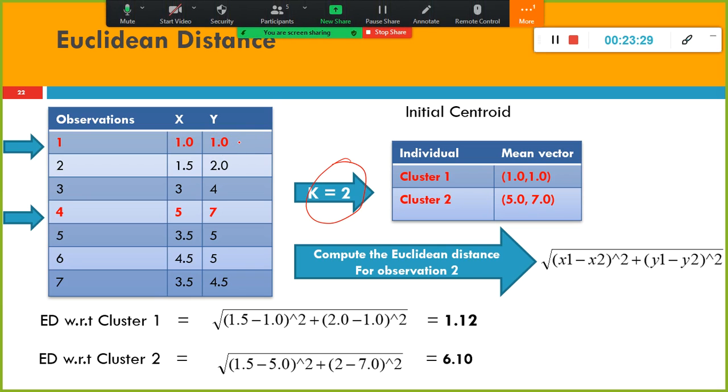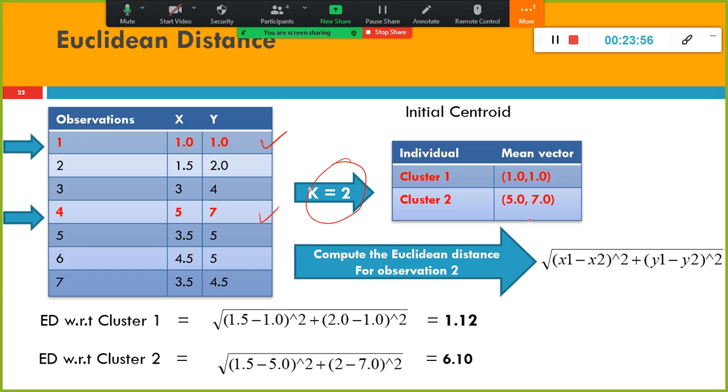So look here, this is the data set given to me, X and Y. And if I say K equal to 2, how many centroids are to be created? 2, right? The 2 centroids will be randomly created. Let us assume that in this case the randomly chosen observations are record 1 and record 4. These 2 records were randomly considered as the middle values.